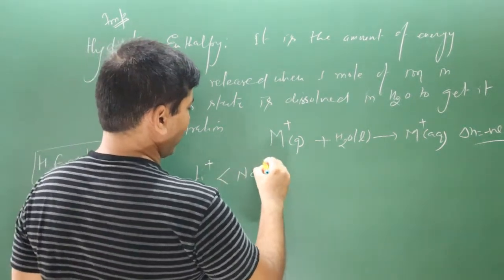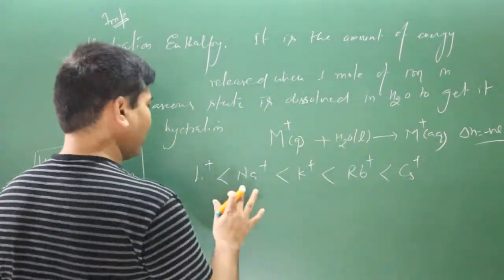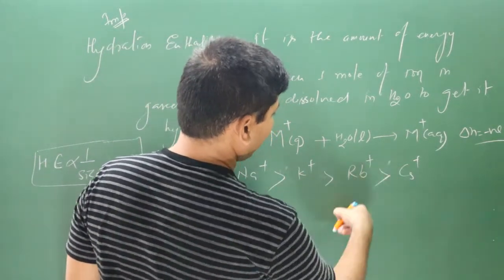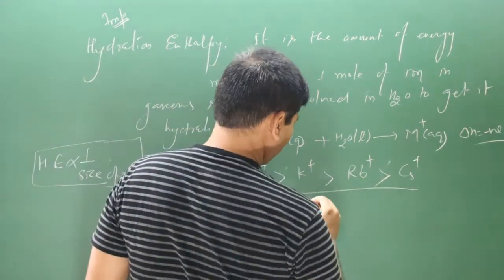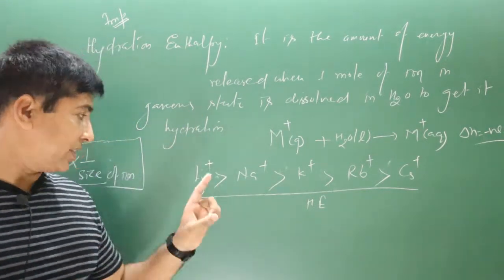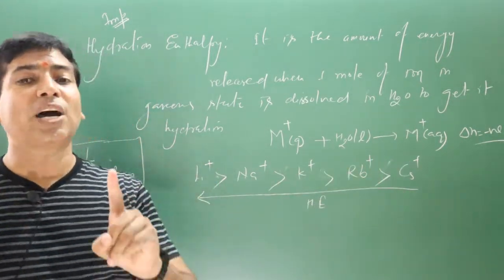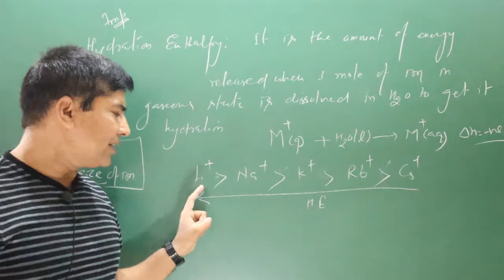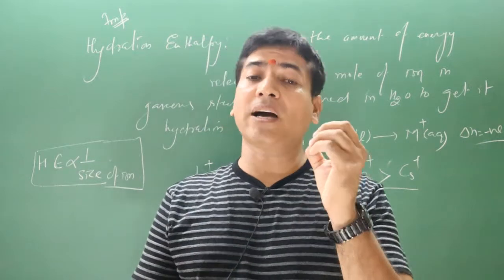Lithium ion, then sodium ion, then potassium ion, then rubidium ion, and then cesium ion. I mention it like this because we have to show the trend of hydration enthalpy. Hydration enthalpy is increasing from right to left. Since the lithium ion is smallest in size out of all these metal ions, it has the highest hydration enthalpy among them, and this is the reason the lithium ions are highly hydrated.